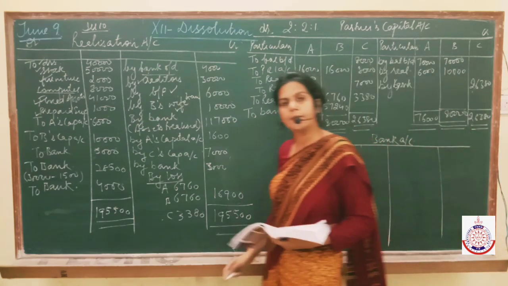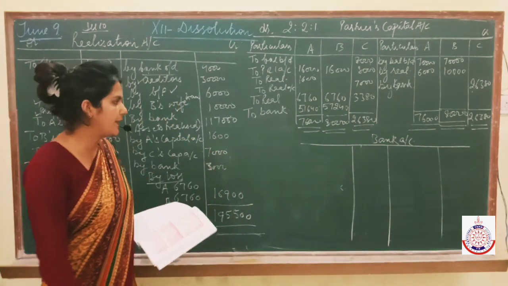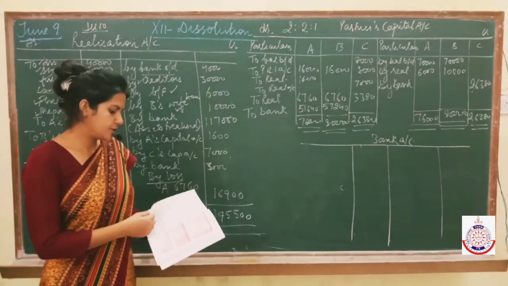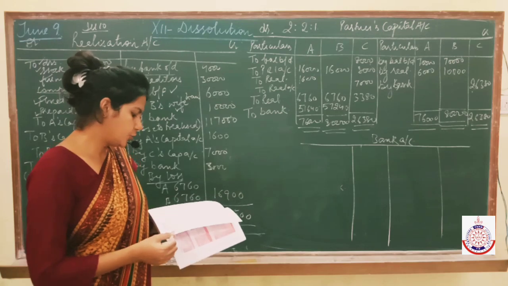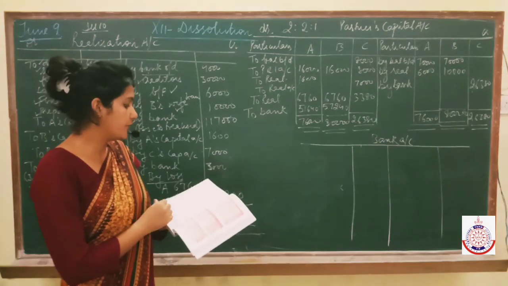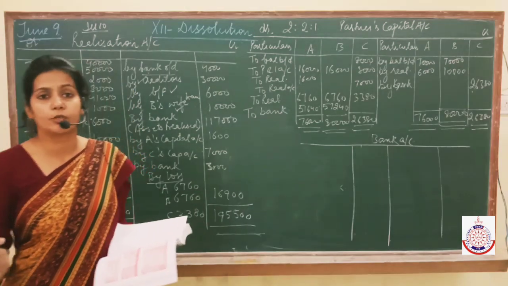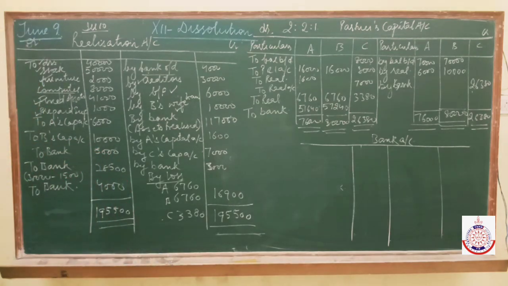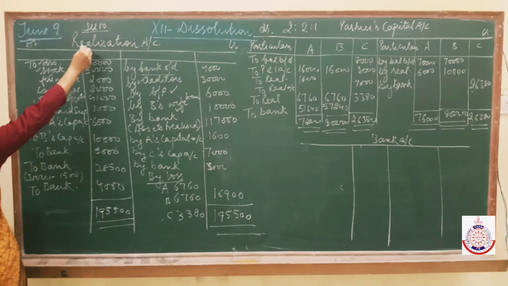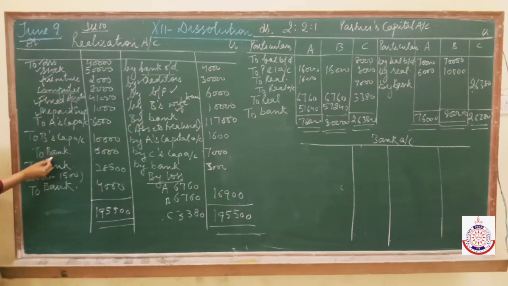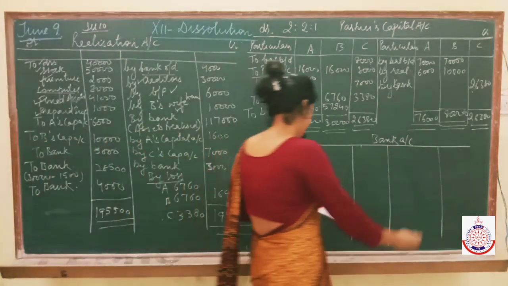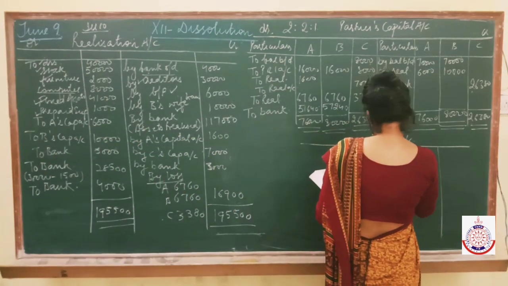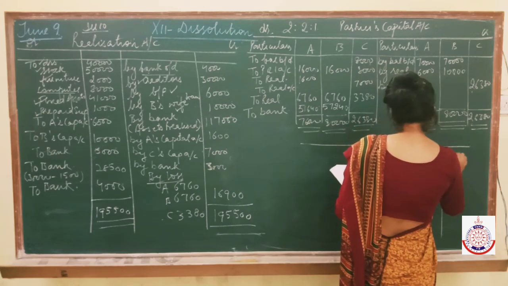Last of all, prepare a bank account that you already know how to prepare. Fine. Check the balance sheet. Bank is given to you, bank is not given to you. It means that there is no balance brought down. No opening balance of bank is given. Now check all the parts. In this case, bank is on debit side. So entry is realization to bank. So in bank account, it will be on credit side. By realization 5,000.